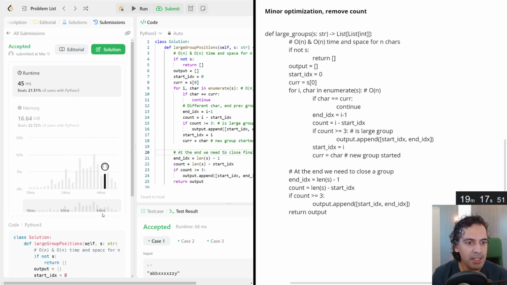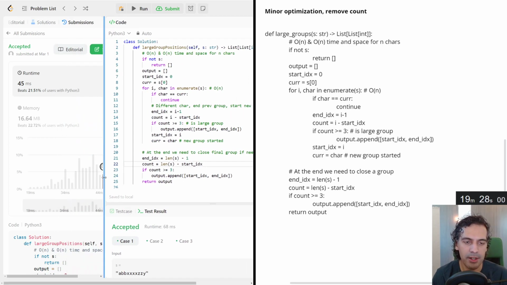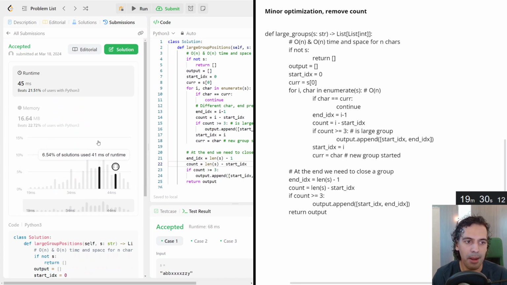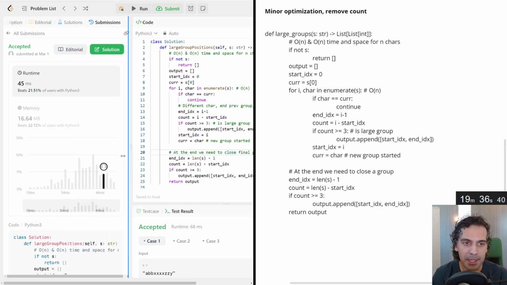So we were accepted. Runtime is generally irrelevant as long as you're within the ballpark at these kinds of questions for these kinds of sizes. The Python interpreter in the backend will change the speed and memory in ways that have nothing to do with the algorithm, unless you're extremely inefficient. So really happy to see that.